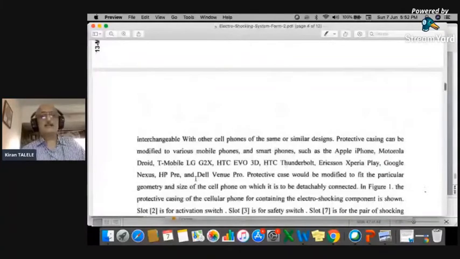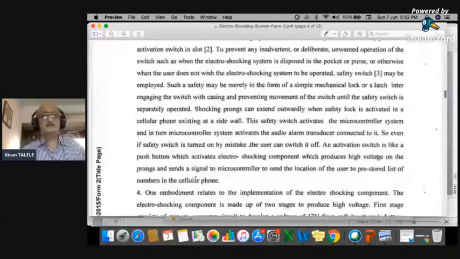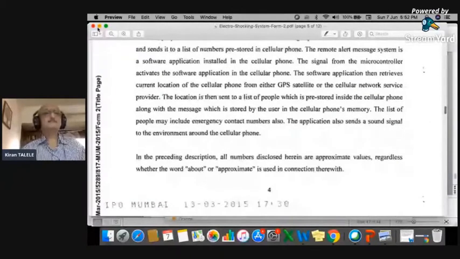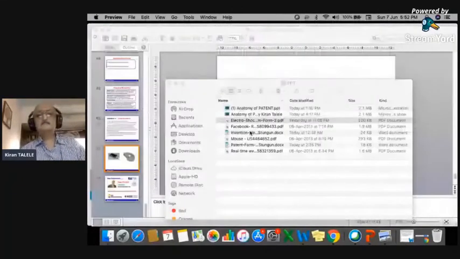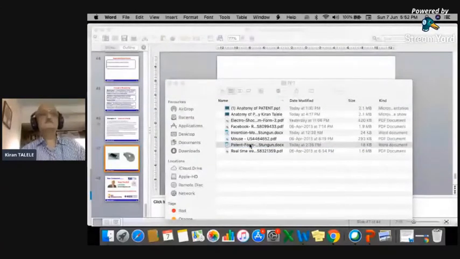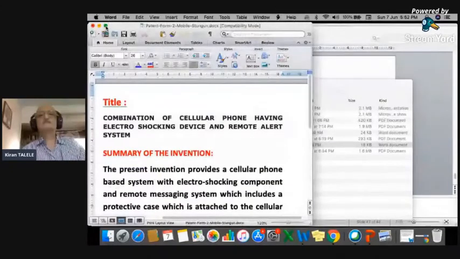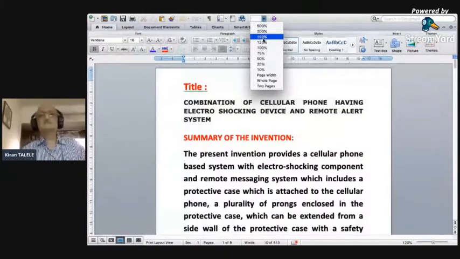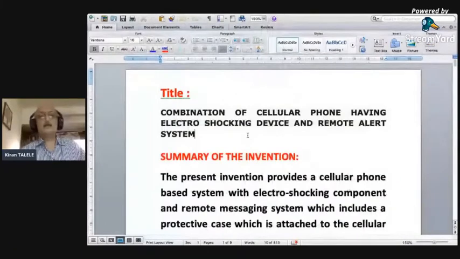Now, if I show you this patent, probably you may not be able to read it from a long distance, because this is the patent filed by myself. I have copied it and I'll be showing you in detail so that you can read this. A combination of cellular phone having electroshocking device and remote alert system.